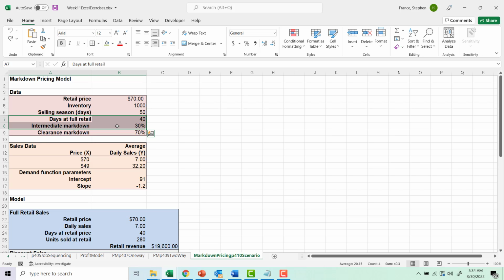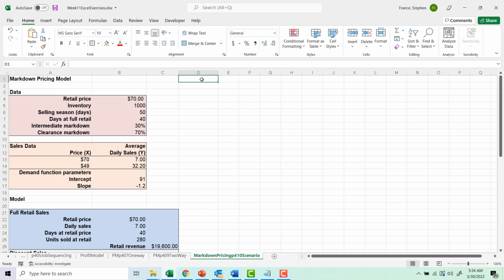And what we want to do is find the differing profits for changing some of these variables. We're just basically going to look at different scenarios. And what we have to do is actually set up the scenarios. I've forgotten how to say that in English. So scenarios, days at full retail price, and we have intermediate markdown.